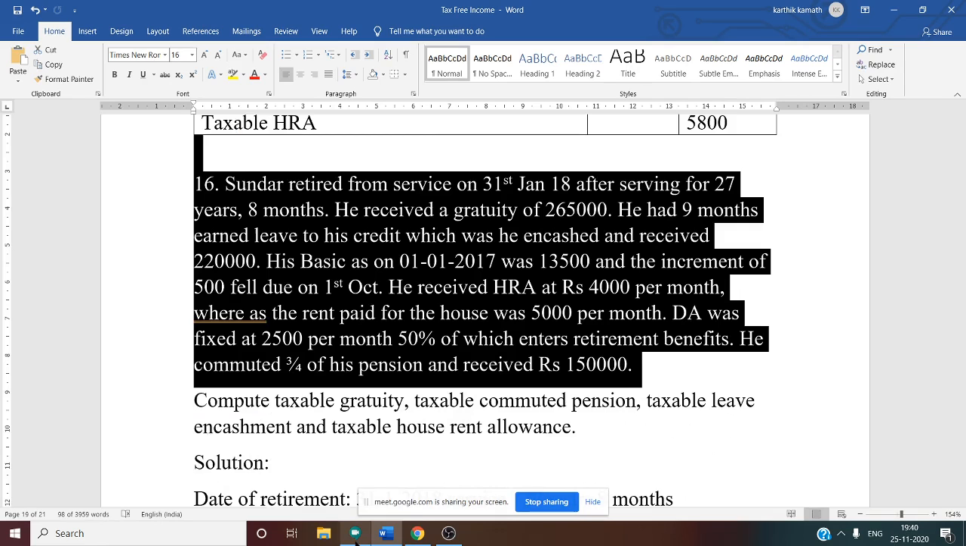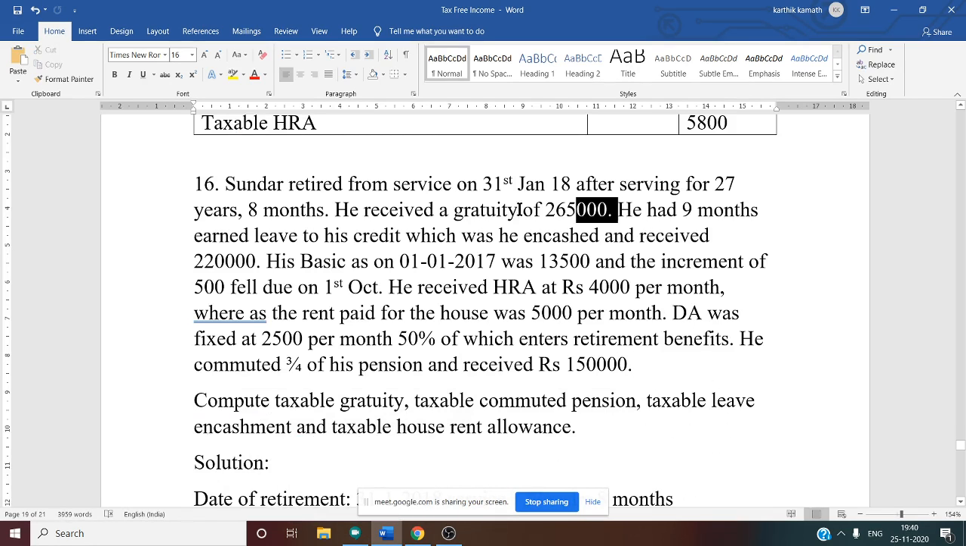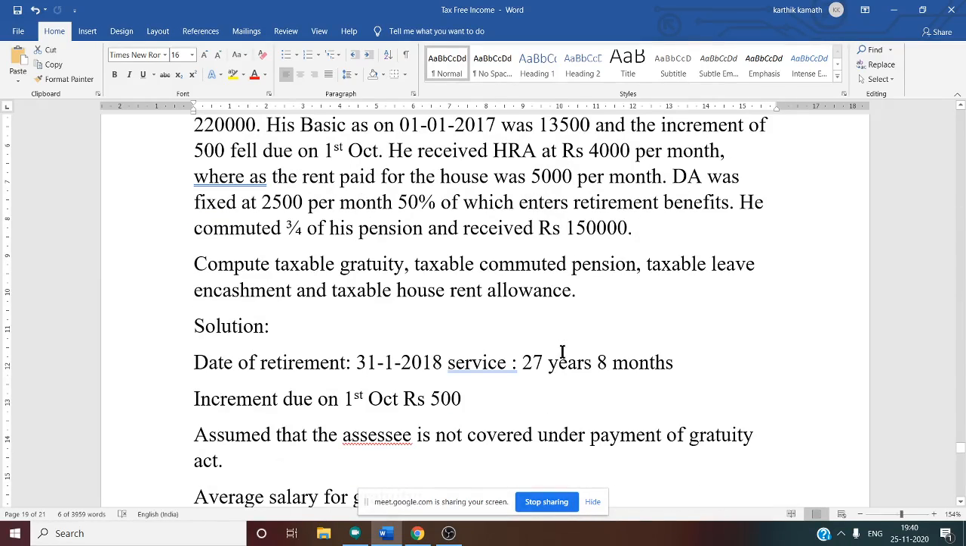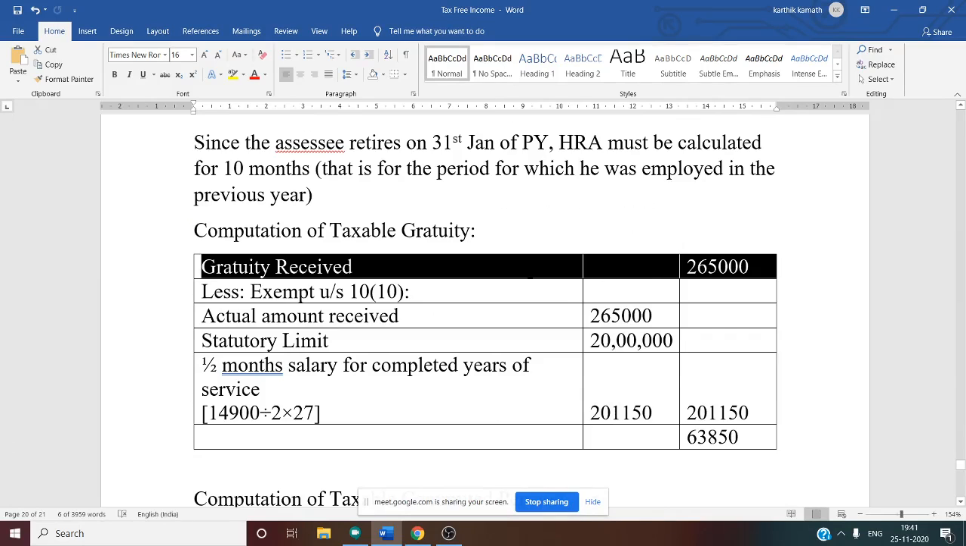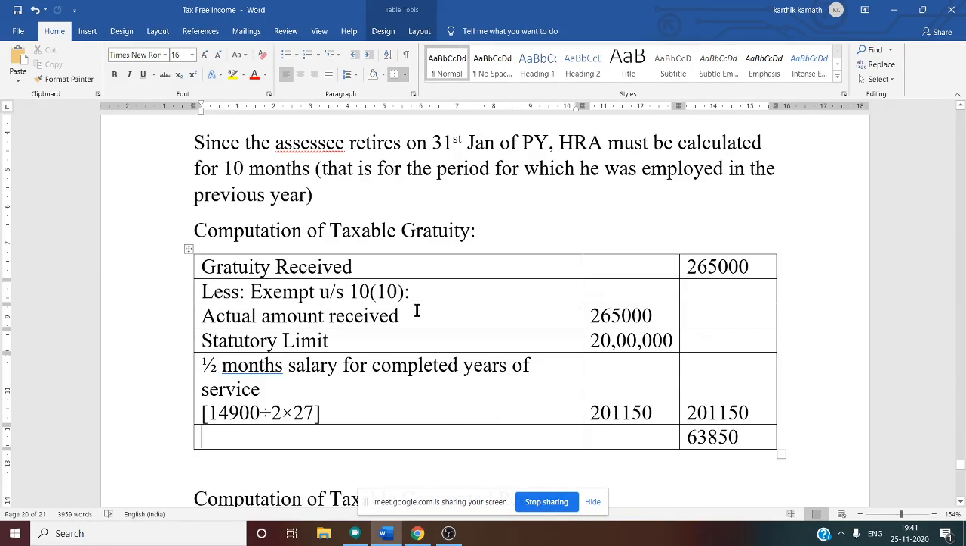Can you tell me the gratuity received? This thing, 2,65,000. Yes, this is our gratuity received. 2,65,000 is the total gratuity received, so we have to write this in the outer column. Gratuity received is 2,65,000, written in the outer column.